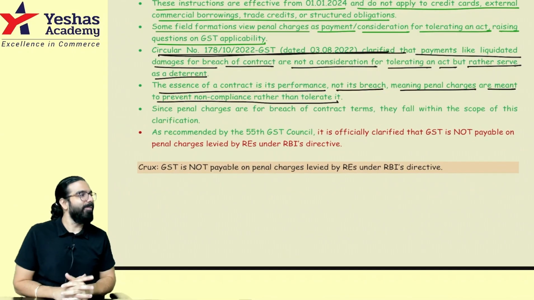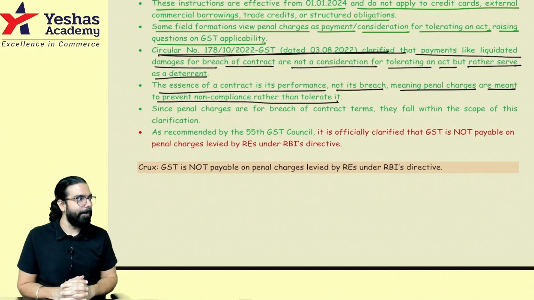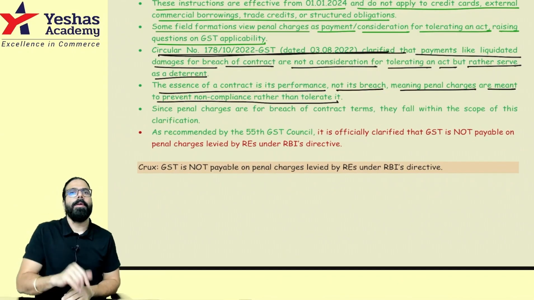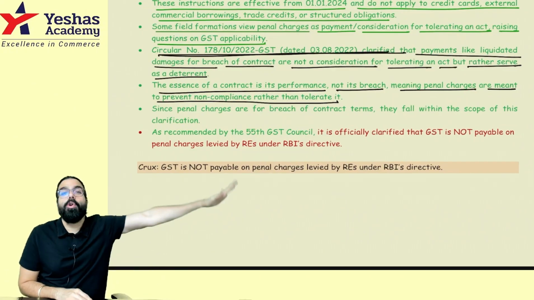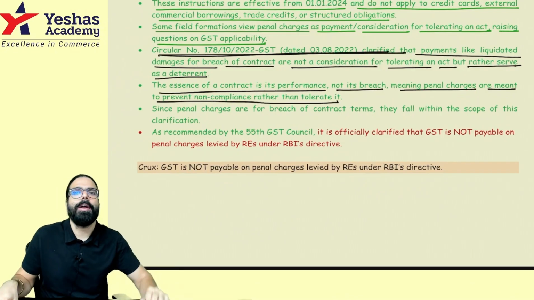Banks are not telling, I am ready to tolerate your act, don't make the payment on time, I will take penal charge. No. Bank is telling, I want him to make payment on time, I want him to be disciplined. I don't want to tolerate his act. And that is why I'm charging penal charges.